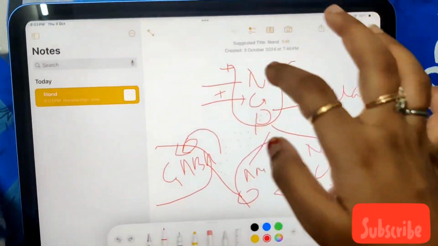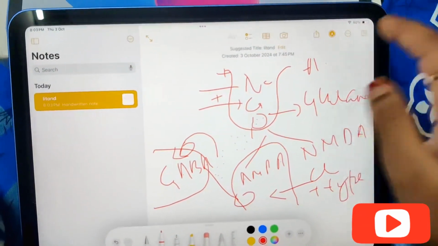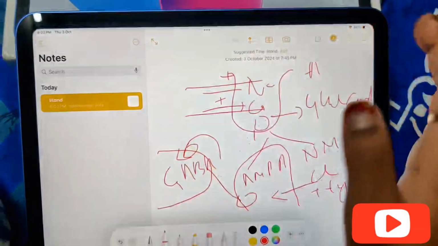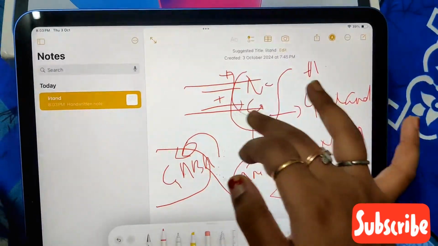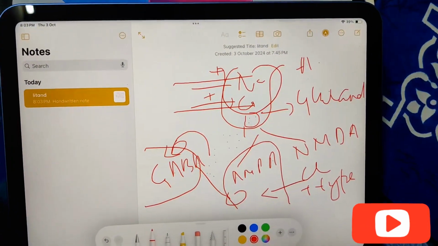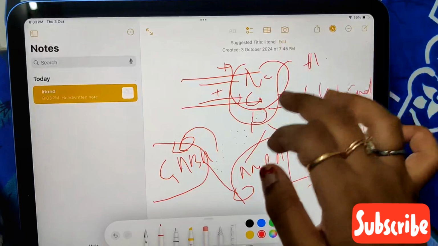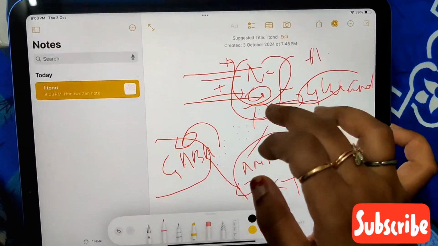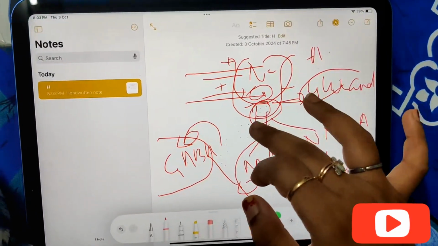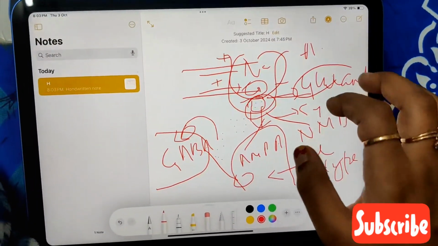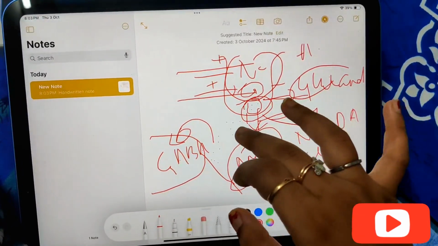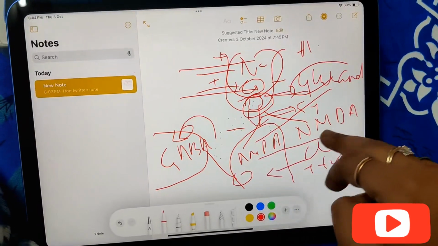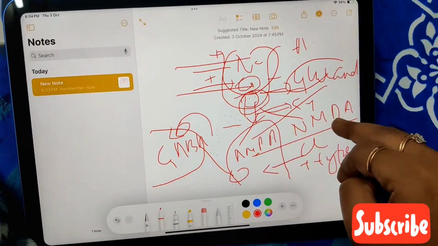So guys, as I told you earlier, when an action potential starts, it leads to the entry of sodium and calcium ions. The positive charge entering the neuron leads to depolarization. Further, when calcium enters, it triggers the release of glutamate from the vesicles into the synaptic cleft. The synaptic cleft is the space between two neurons. Glutamate then binds to two types of receptors, AMPA and NMDA.